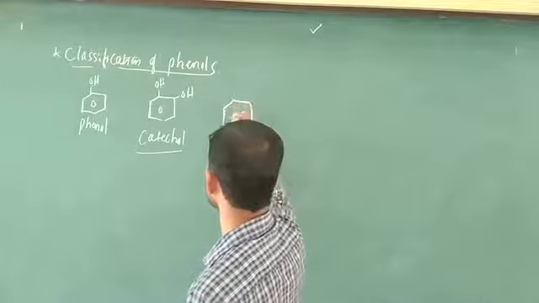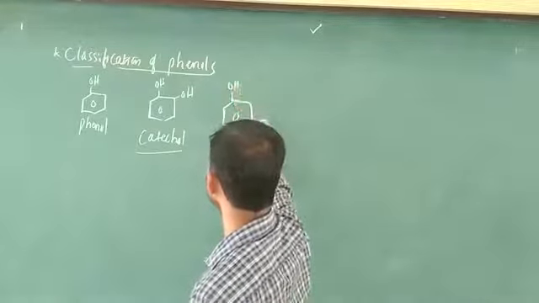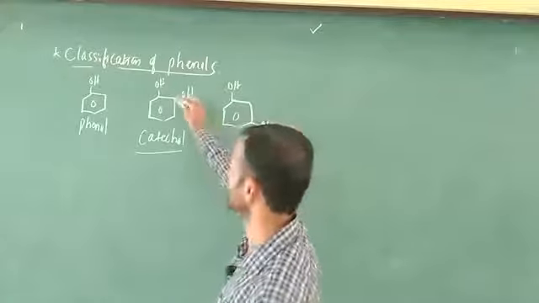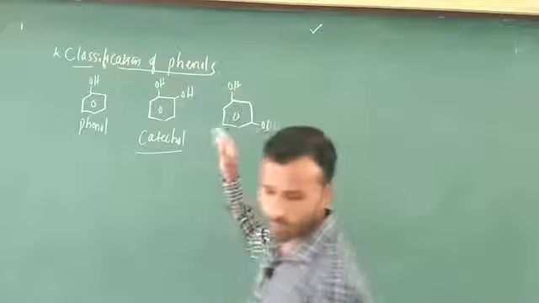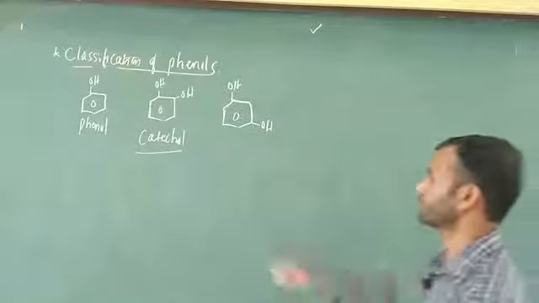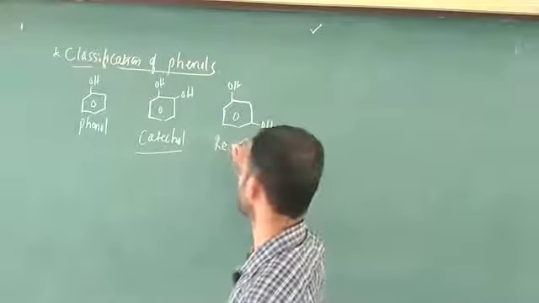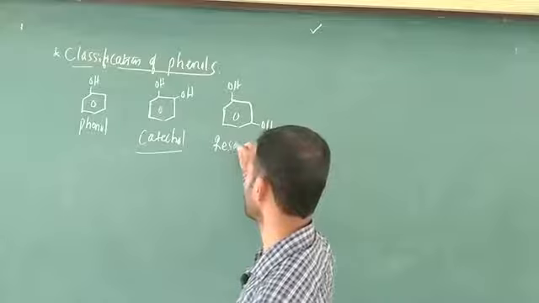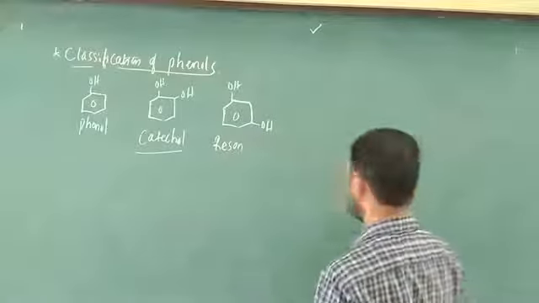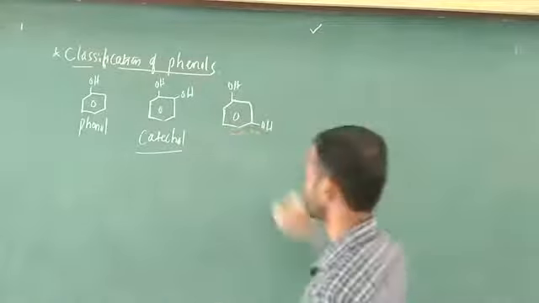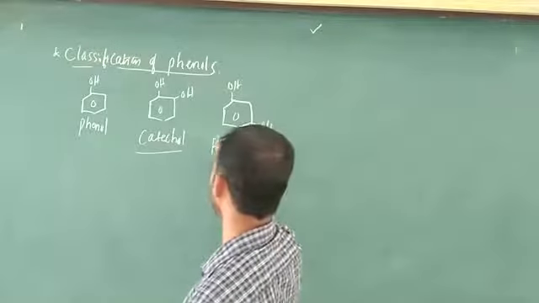Next one, two OH groups in this case also. This is the OH, and the next OH is at the meta position. This is ortho, and this is the meta position. That's why the name of this one is resorcinol. Okay, resorcinol, this is also important, bear in mind.